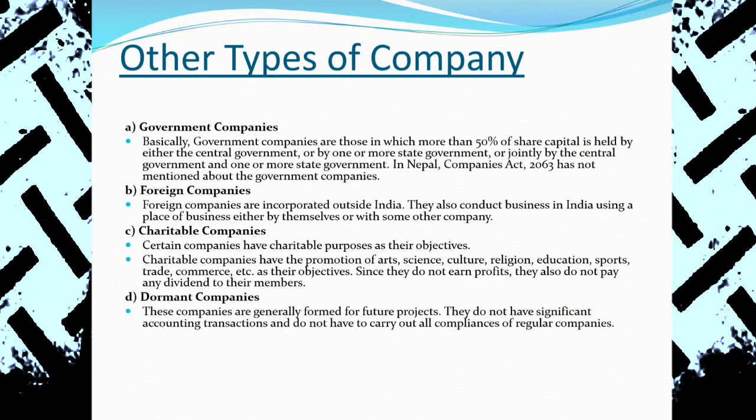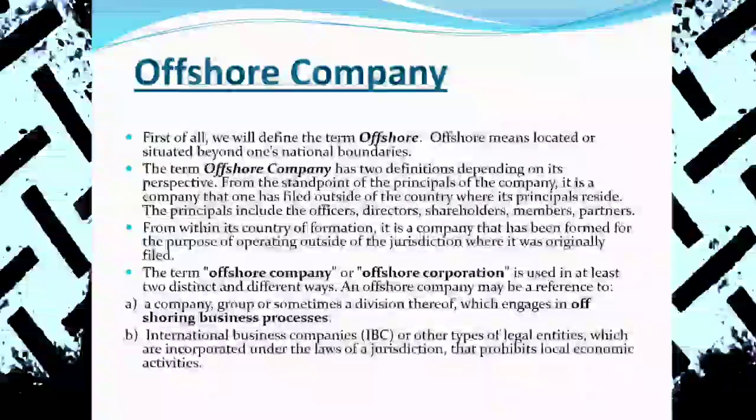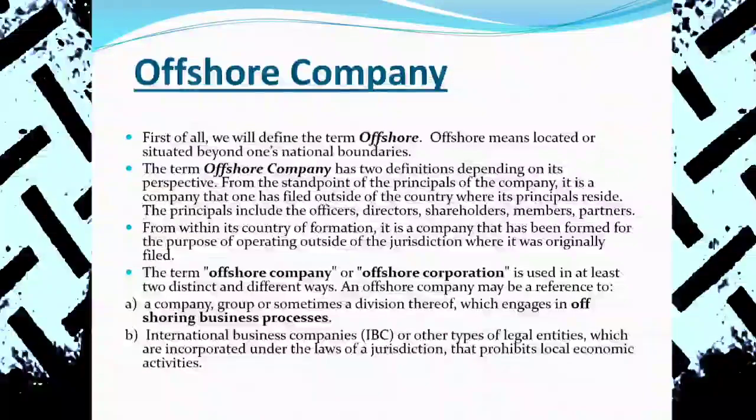Nowadays maybe it's Jagadulla, Upper Karnali, maybe the Mugu Karnali, and there is a Jagadulla hydropower. These are the numbers of the company. That is dormant company. Future मा हामी रन गर्छौं है भनेर कुनै company establish गरिन्छ भने that is a dormant company. So that's why these are the companies which are established for the future project. Future project को लागि company generally establish गरिन्छ भने that is a dormant company.